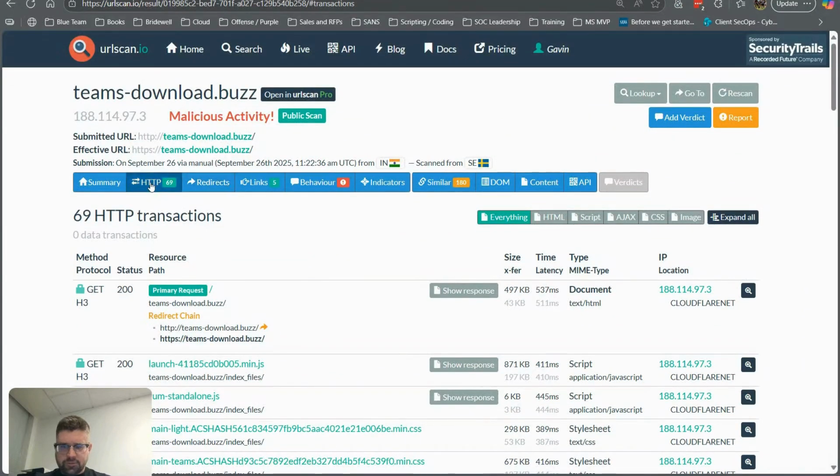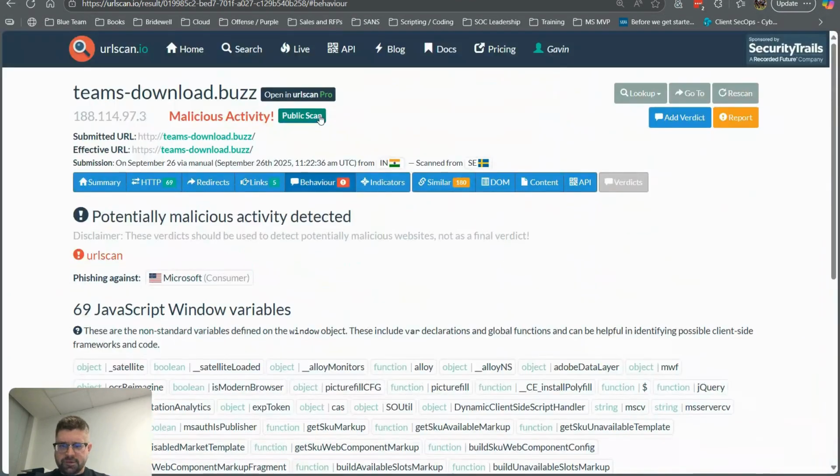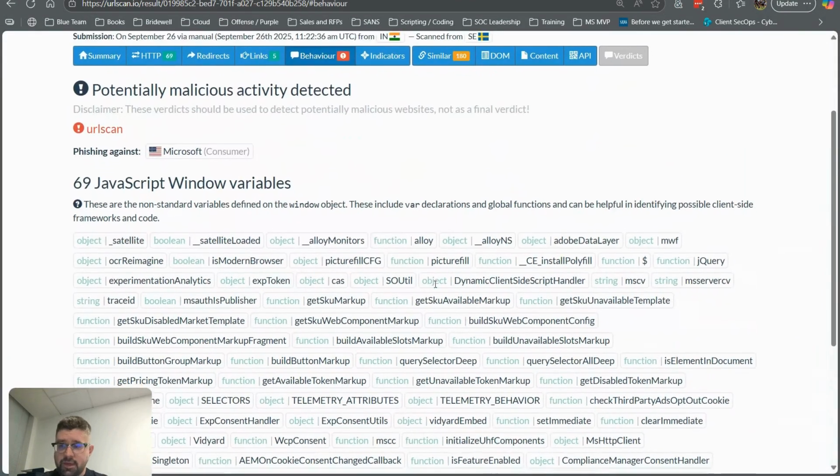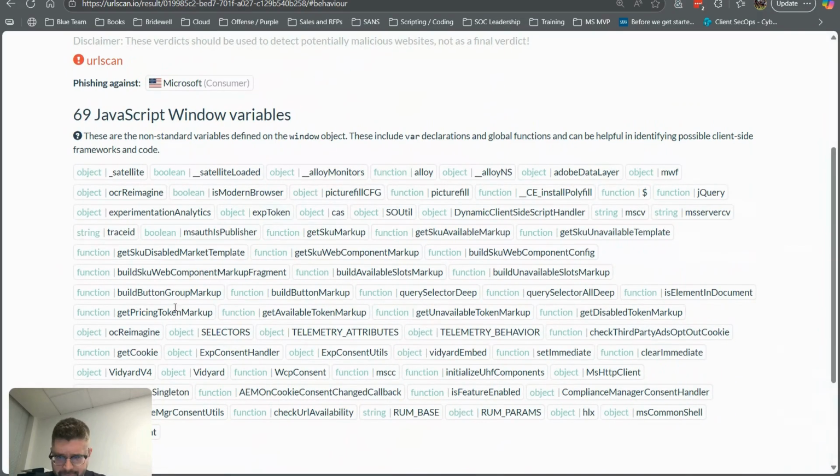So one thing we've not looked at is, in the behavior tab, we can actually see there are some global variables as well. These can be quite useful. In this case, we saw that this check URL availability function was quite unique. It's absolutely something that can be used in a detection for these.